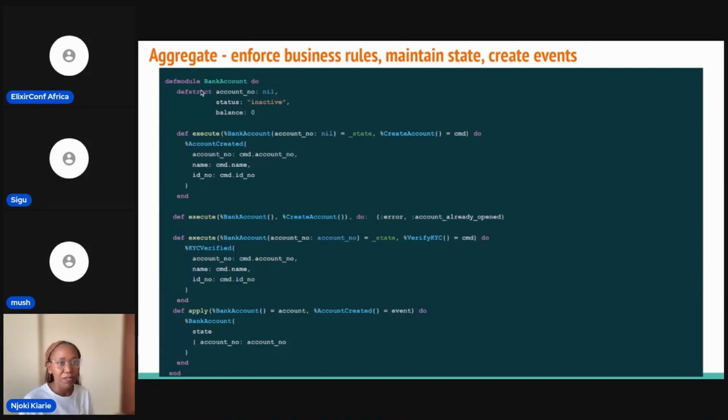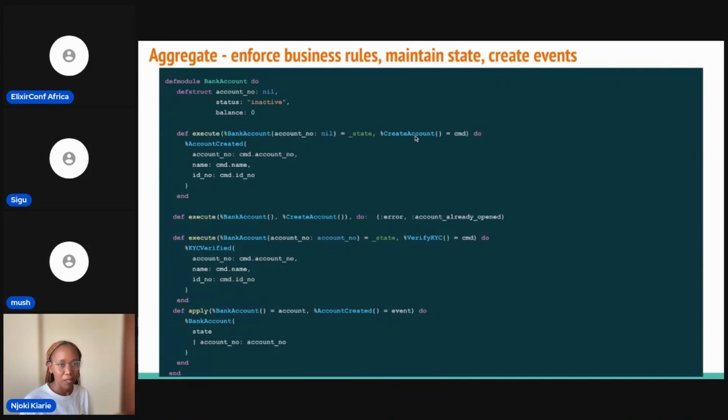As we can see, we have a defstruct, which initially has the account number as nil, the status as inactive, and the balance as 0. Aggregates have two callback functions: execute and apply. Execute allows us to enforce rules and to create the event, and apply allows us to update the state of the aggregate.